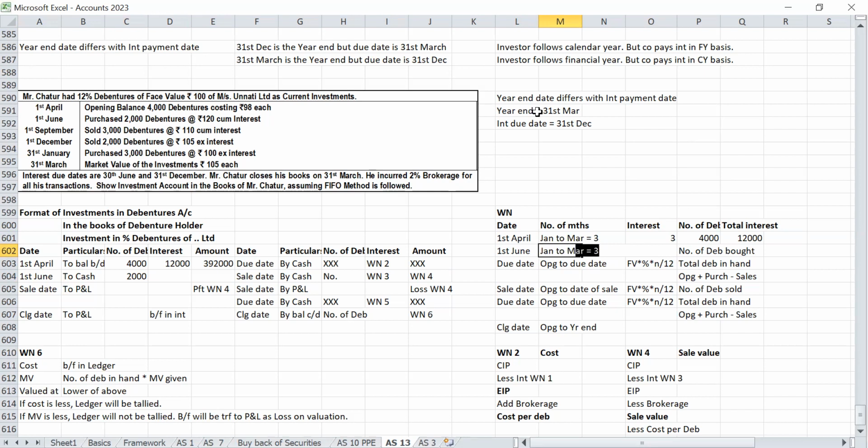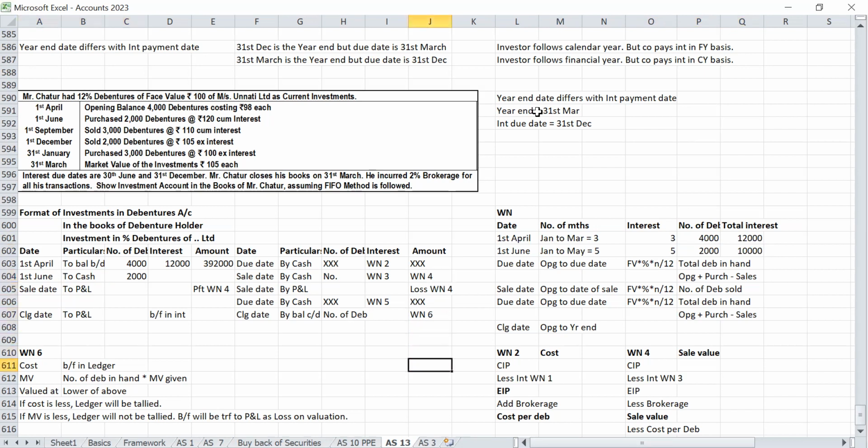Yes, 5 months. 100 into 12% into 5 by 12. Number of debentures 2,000. Total interest 5 into 2,000 is 10,000.